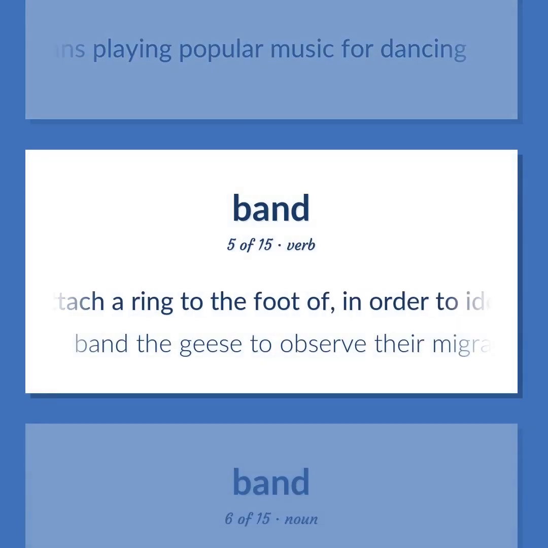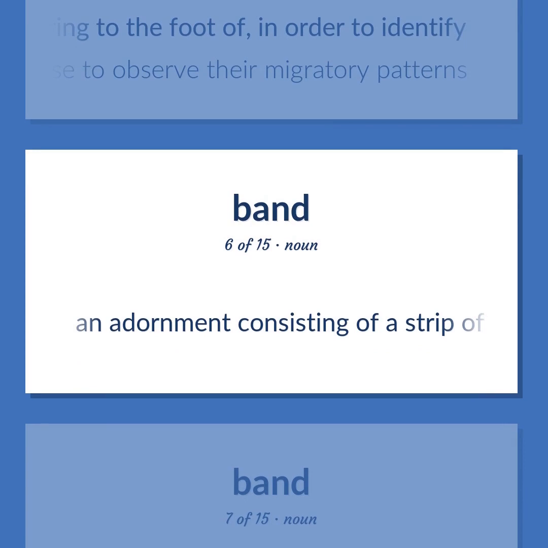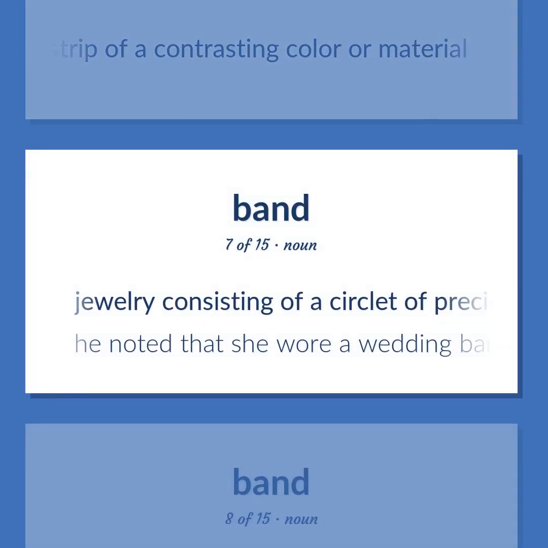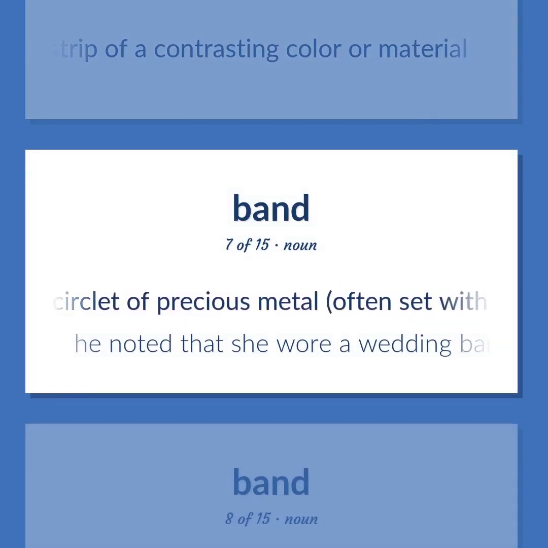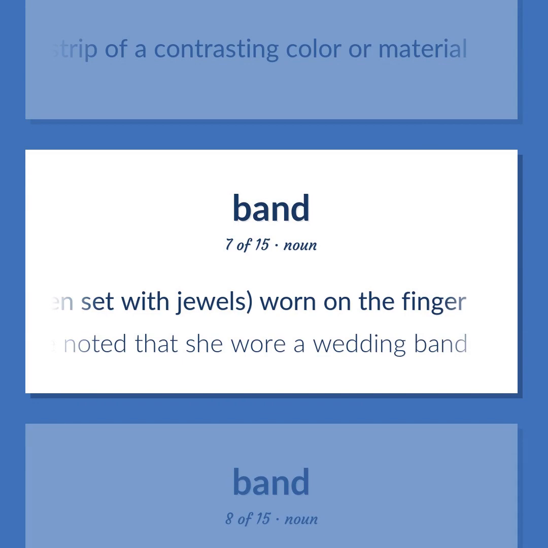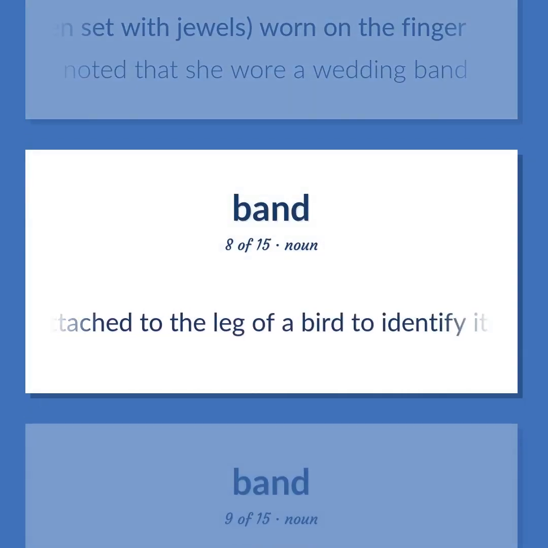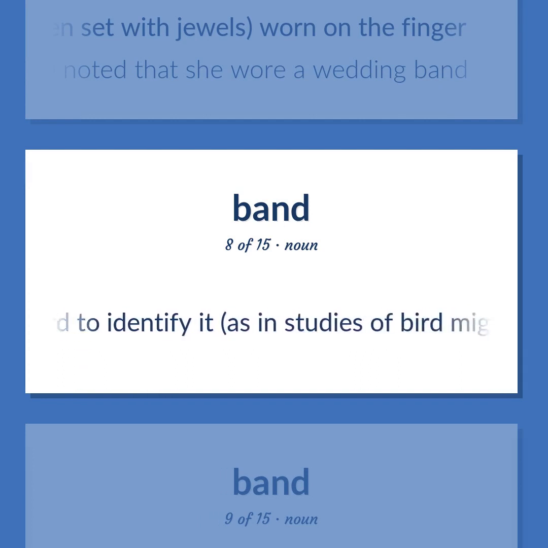Attach a ring to the foot of, in order to identify. Band the geese to observe their migratory patterns. An adornment consisting of a strip of a contrasting color or material. Jewelry consisting of a circlet of precious metal, often set with jewels, worn on the finger. He noted that she wore a wedding band. A strip of material attached to the leg of a bird to identify it, as in studies of bird migration.